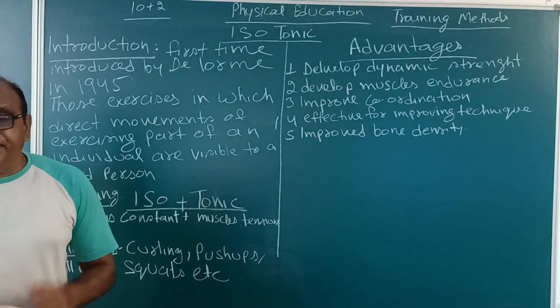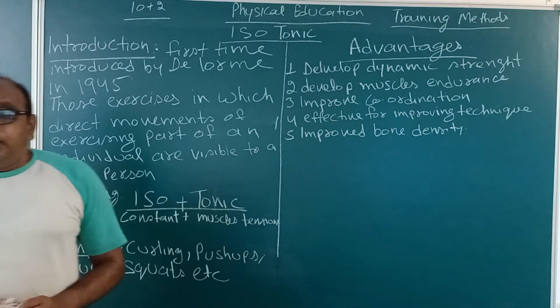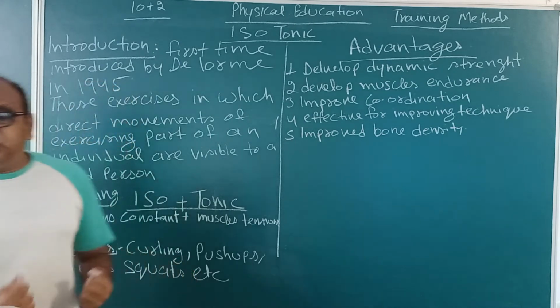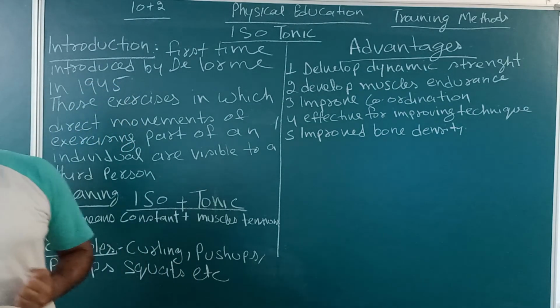Next point is less chances of heart attack.